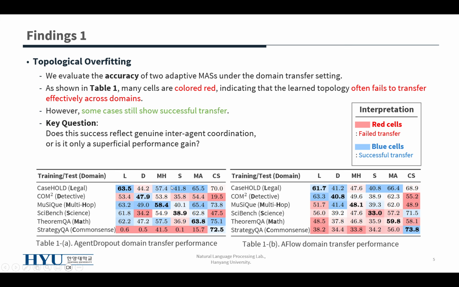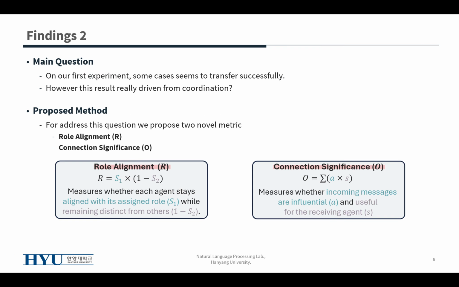Look at this. This leads to the key question. Is this success caused by real inter-agent collaboration, or is it only superficial?